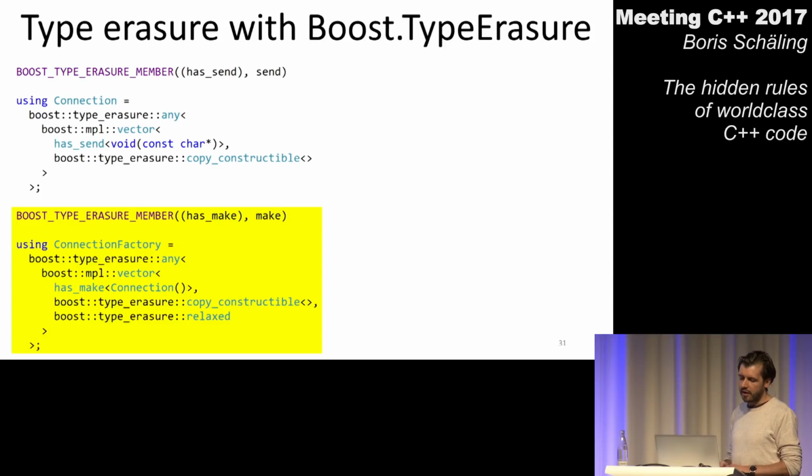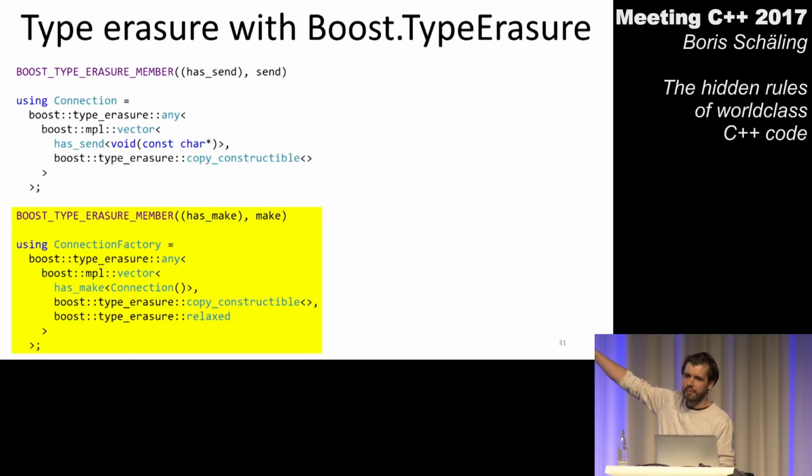So I tell the compiler a connection factory is anything which has a make function which returns a connection, which I defined before with Boost type erasure. Our connection factory also needs to be copy constructible. And it has to meet a requirement which is called Boost type erasure relaxed.